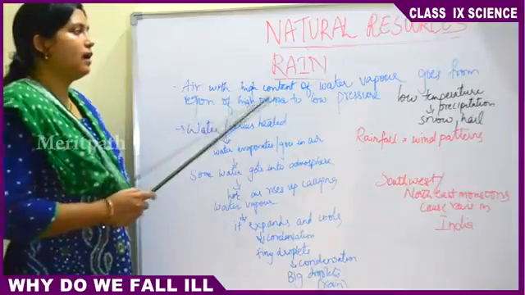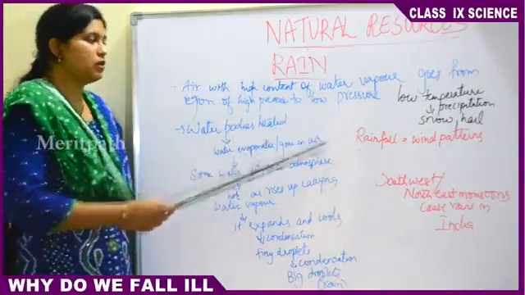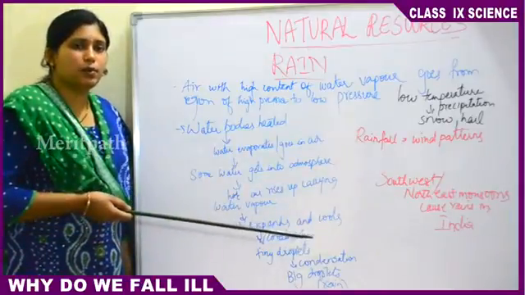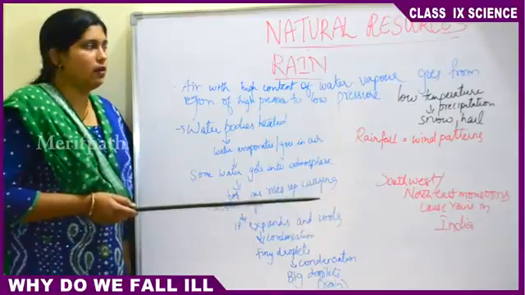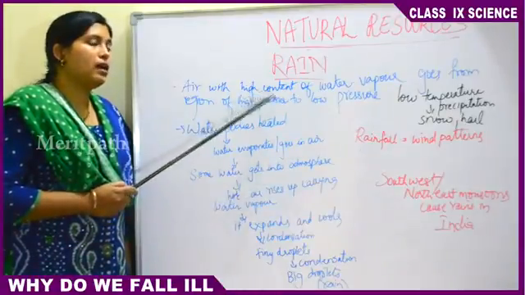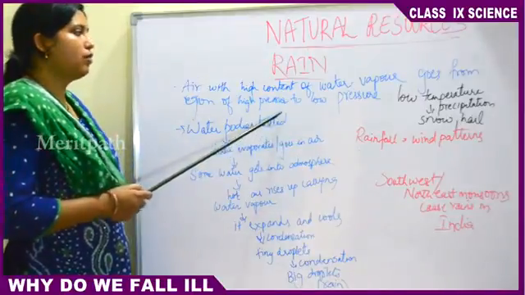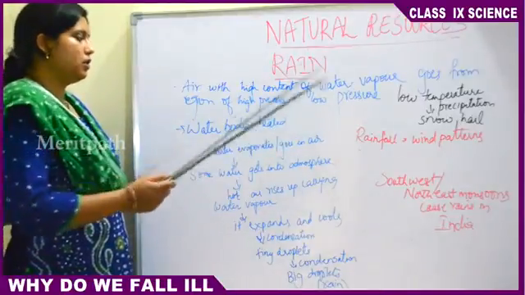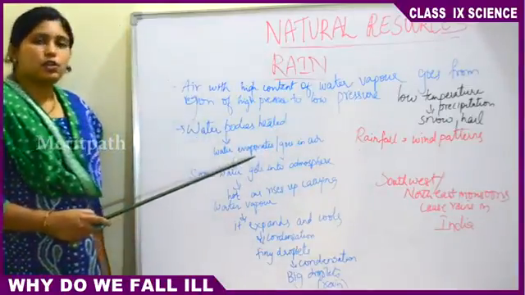So air with high content of water vapor goes from the region of high pressure to low pressure. So I told you regions of high pressure, low pressure. Moving of rain from land to water body or water bodies to land, heated air. So air with high content of water vapor, that is high content of evaporated water, goes from region of high pressure to low pressure.